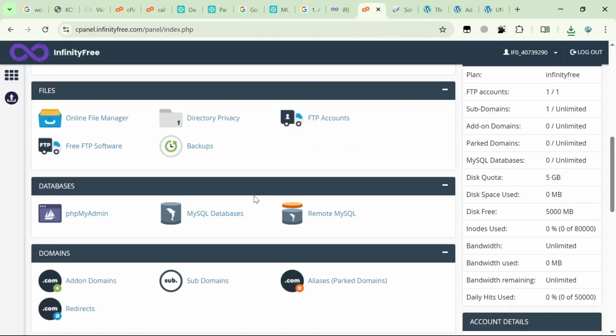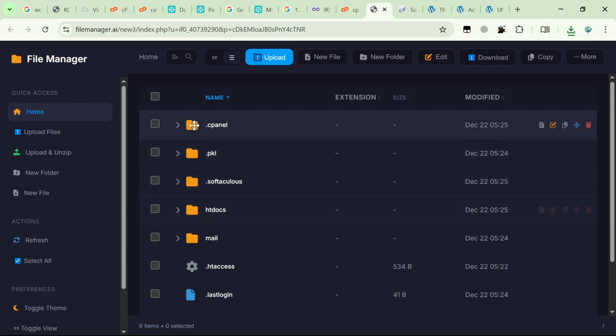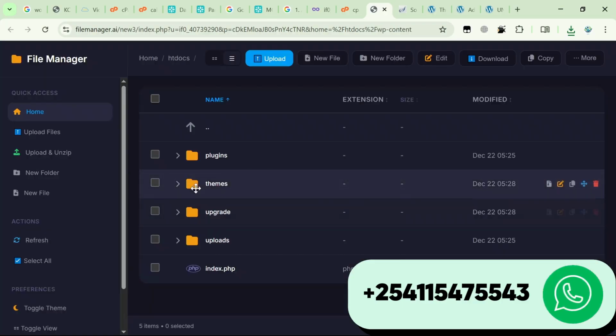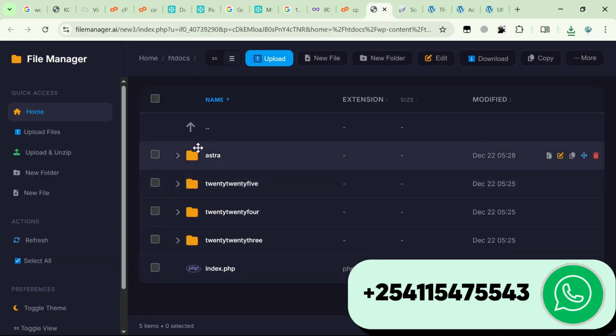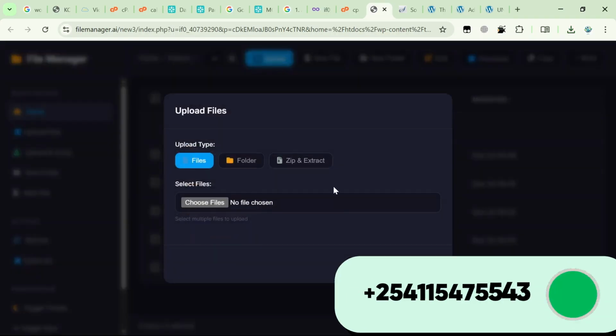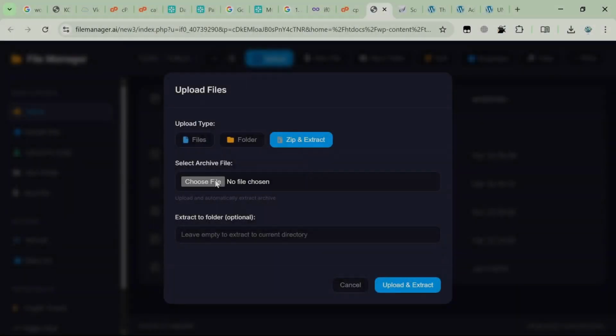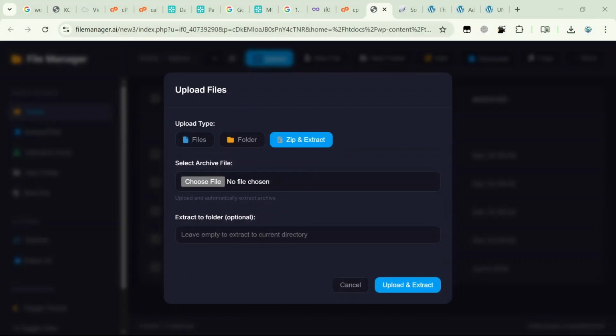We'll go to our file manager. In the file manager, we'll select htdocs, wp-content, themes, Astra. So this is the theme you are using, and these are the three themes that are currently the default ones. This is the one that we installed. Now we'll add a new one. We'll upload. We'll choose a zip file, and we'll select this zip file.